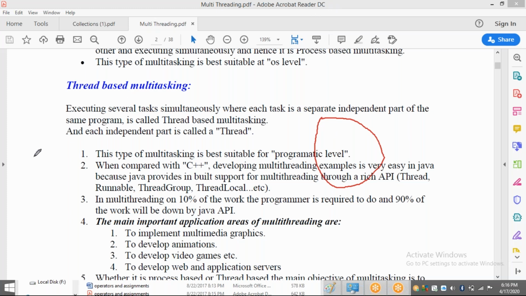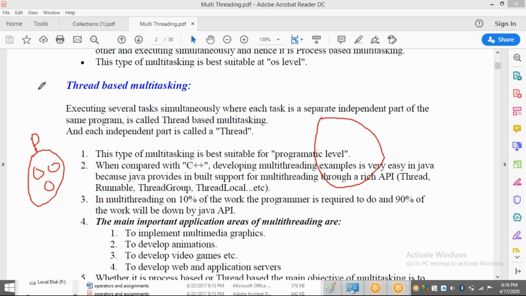So for example, here I am going to draw. Here you are going to have one process. This is one process P, for example. Inside this, we are going to have some sub processes. See, three sub processes are there. So externally, this is considered as a process.